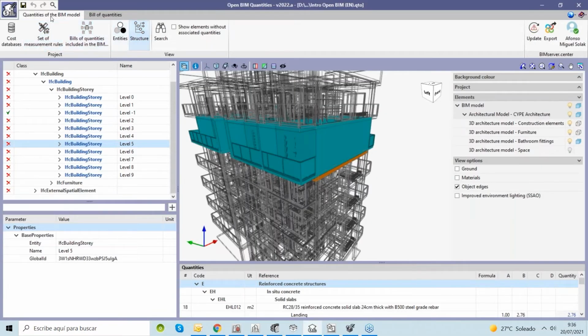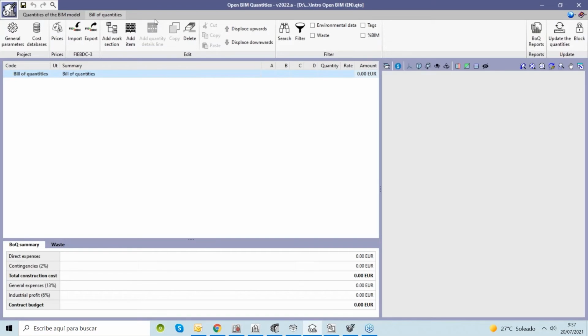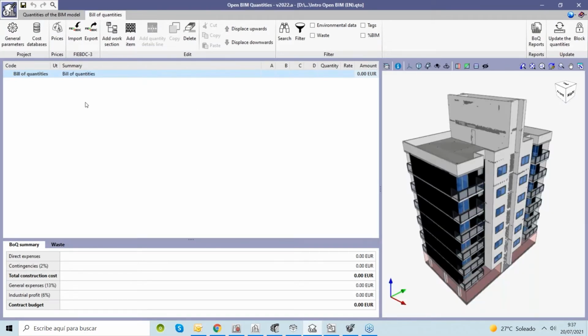We can jump to the second tab, called View of Quantities. Here at the View of Quantities, we will create our view of quantities. We can create specific work sections. We can manually add information to the budget.